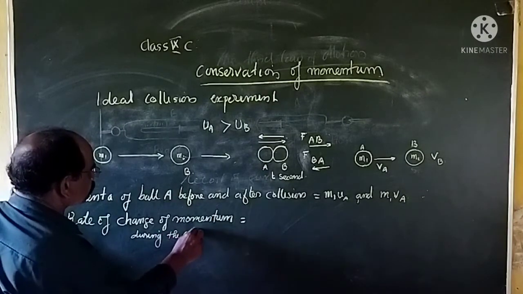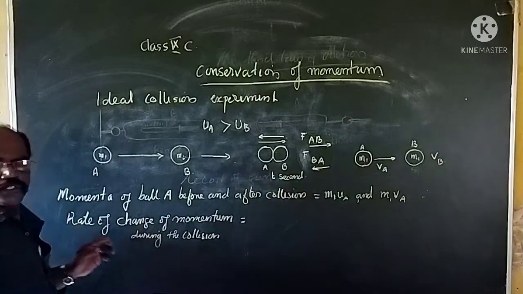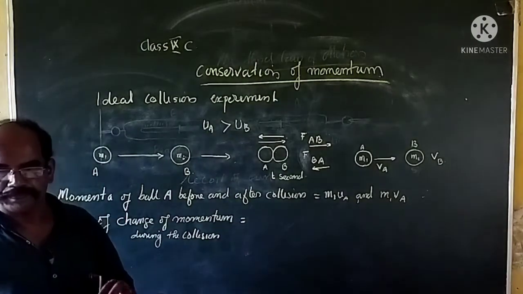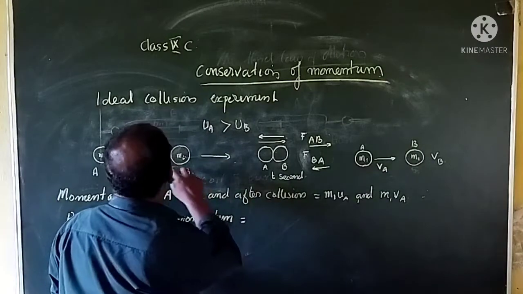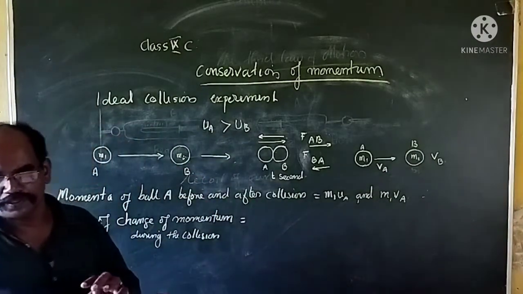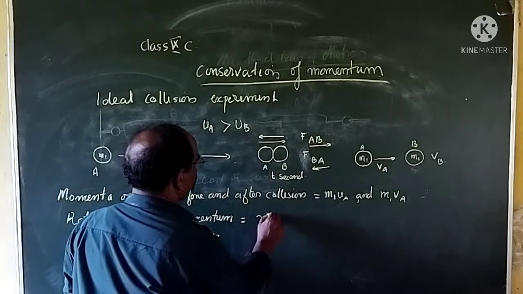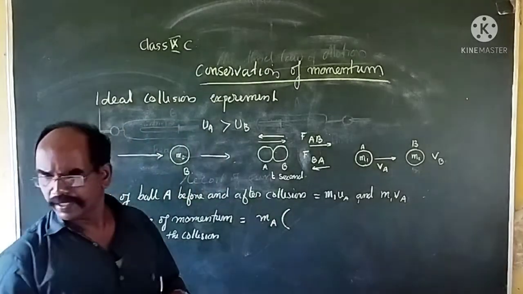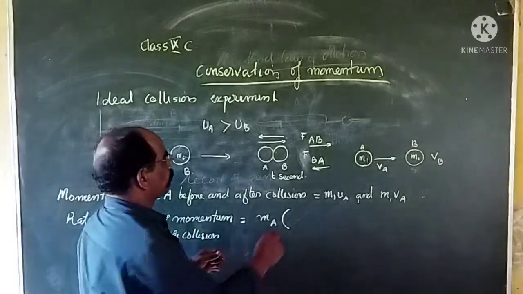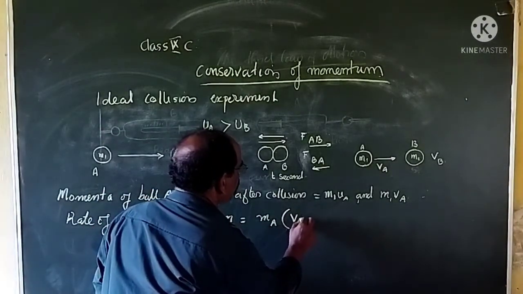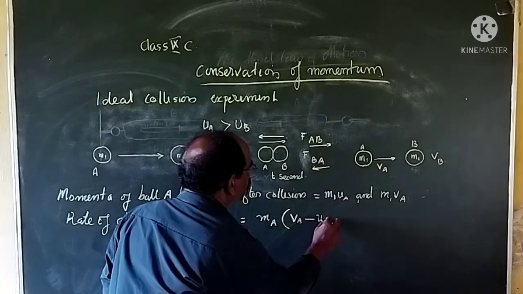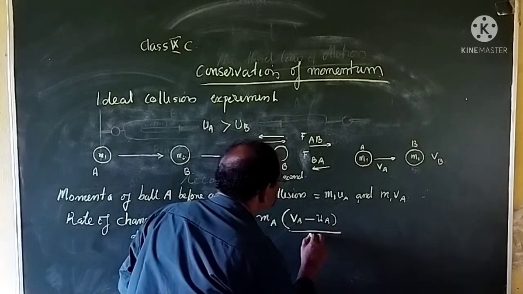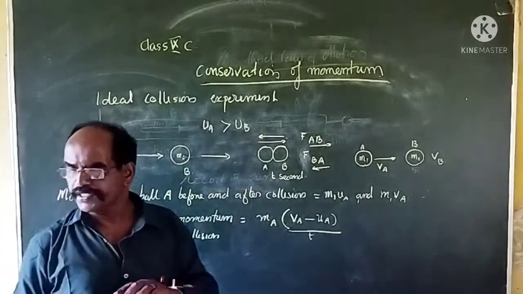For the first body, ball A, that is equal to MA, bracket, final velocity VA minus initial velocity UA, by T, the time during the collision.